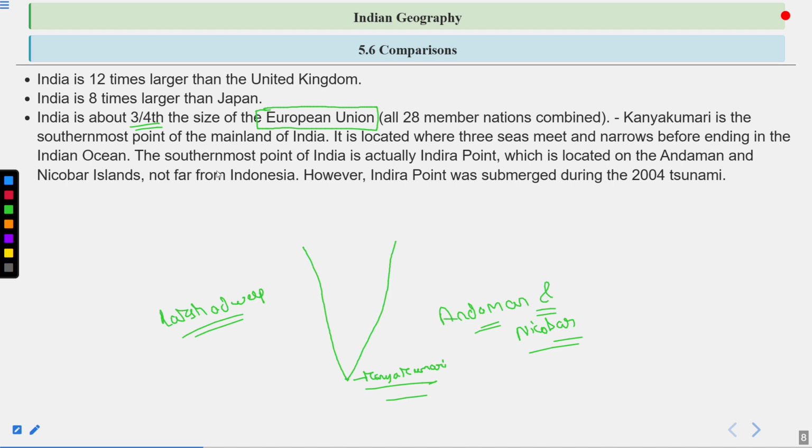The southernmost point of India is actually Indira Point, which is located on the Andaman and Nicobar Islands. This means Indira Point, the actual southernmost point, is not on the mainland of the country but on the Andaman and Nicobar Islands, not far from Indonesia. However, Indira Point was submerged during the 2004 tsunami.